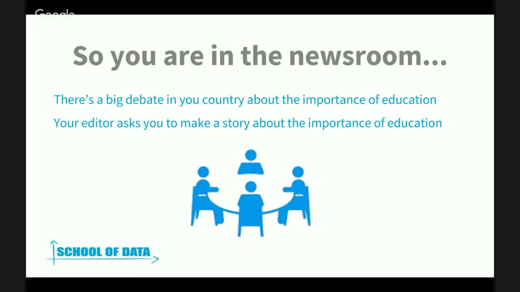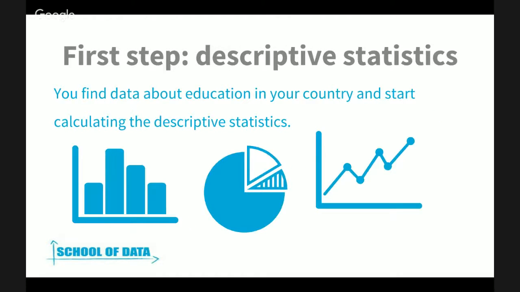So if you're a data journalist, the first thing you do is go and find some data about education in your country, and you start calculating the descriptive statistics, and you start digging in that database to find a story and to tell the story that you've been asked to write.